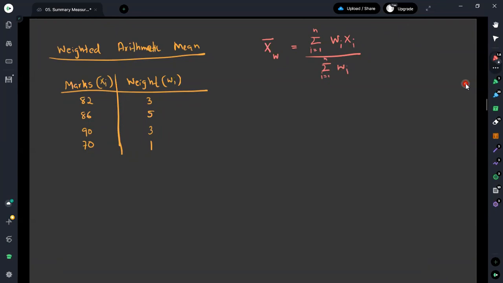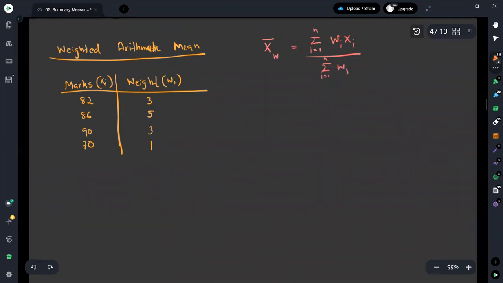Here we can see that instead of fi we have the weights wi. The only difference from the previous equation is that instead of frequency we are using weights. So, same as previously, we multiply wi by xi first, obtain their summation, and then divide it by the summation of wi.